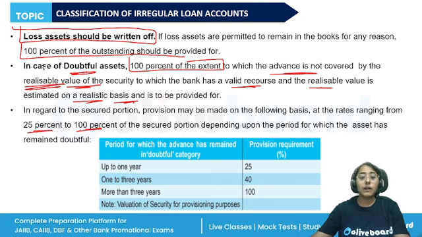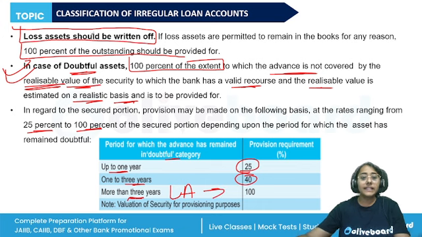So we are here talking about the doubtful category. If the advance has remained in the doubtful category up to 1 year, then 25% provision is required. If it is remaining in the doubtful category for 1 to 3 years, then 40%. And beyond 3 years, it turns into a loss asset, and we can say 100% provisioning is required.